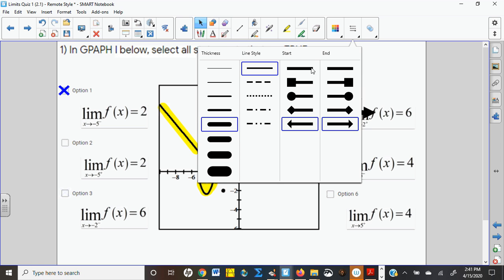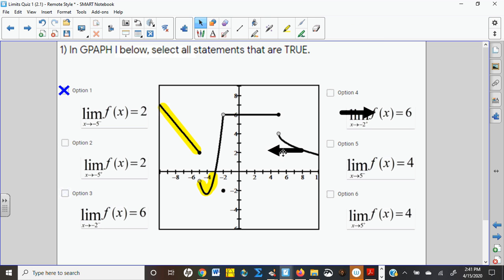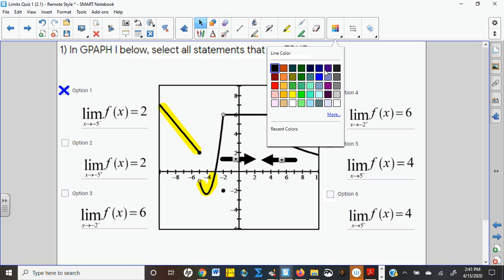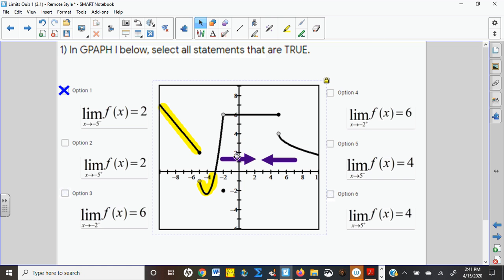All right. So, which way are we coming in? Are we coming in from this way or this way? That's always the question, right? So as we come in this way, we're approaching -5 from the right. It looks like the height I'm actually approaching is -1, not +2. So that one does not look like it's true.